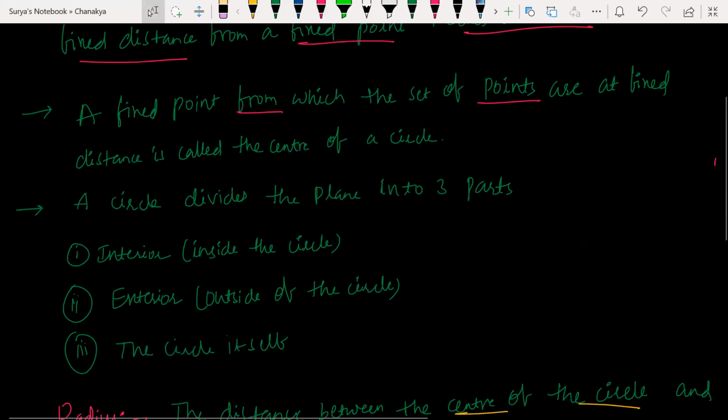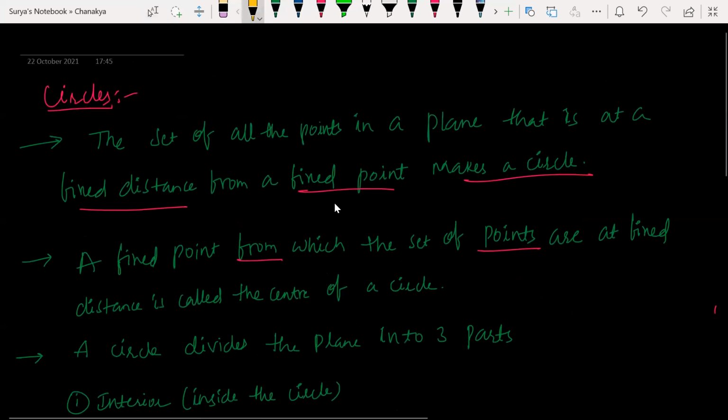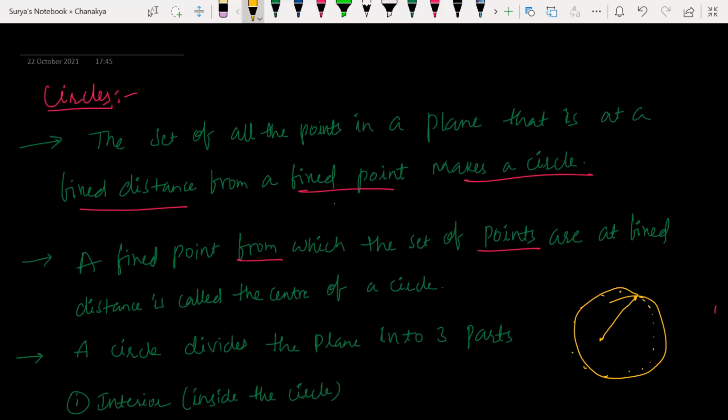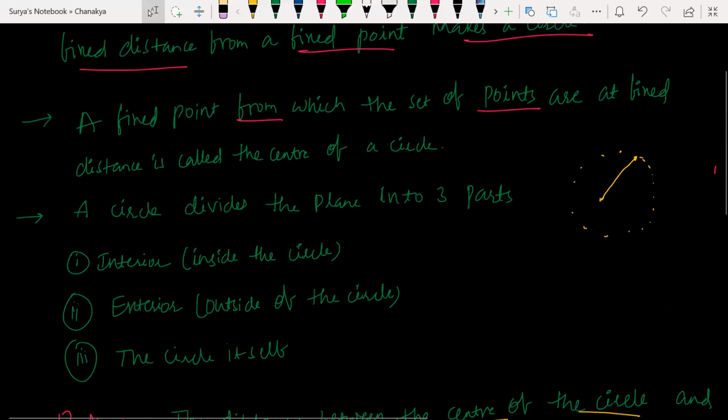Hope it is clear. What is a circle here? The set of all points in a plane that are at a fixed distance from a fixed point. What is the fixed point here? That is the center. These all are points at a fixed distance from it. Joining all these points together gives you the circle. Very simple.